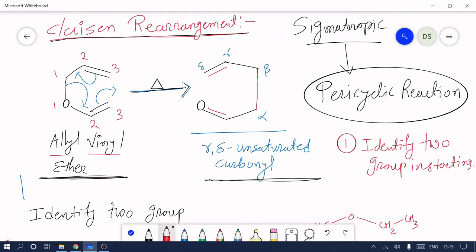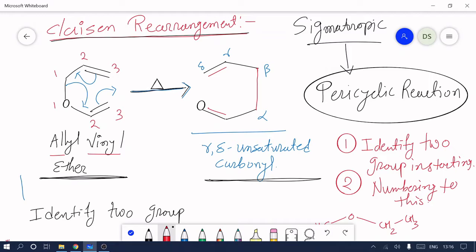So our first target is to identify the two groups in the starting material. After the identification of these groups, we try to give numbering to these groups.